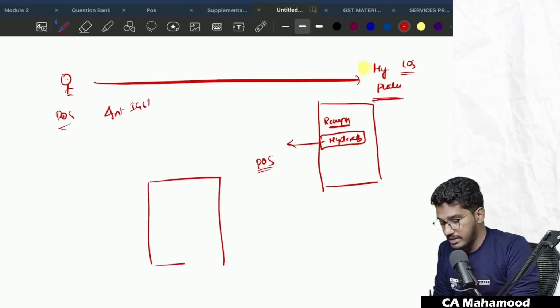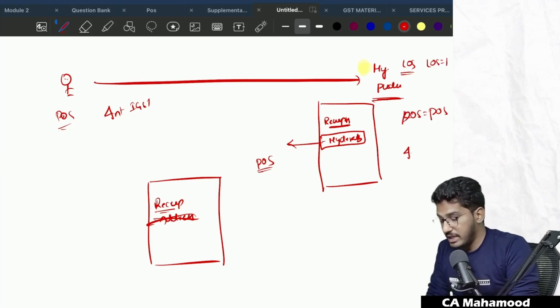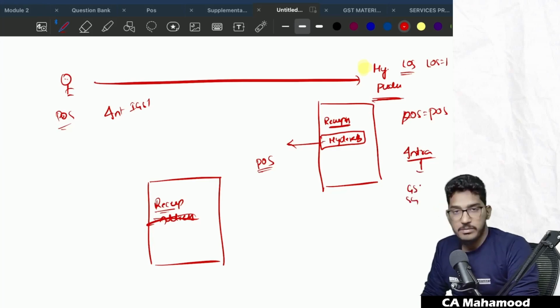However, assume that this supplier has made the supply of this car. He gave the invoice. In that invoice, the recipient's name is only there, but the address is not available. Address was not recorded in the invoice. In those circumstances, the location of the supplier only will be treated as place of supply. So if that is the case, location of the supply is Pondicherry, place of supply is also Pondicherry. It will be an intrastate supply. If it is the intrastate supply, what will be levied? CGST and SGST will be levied.